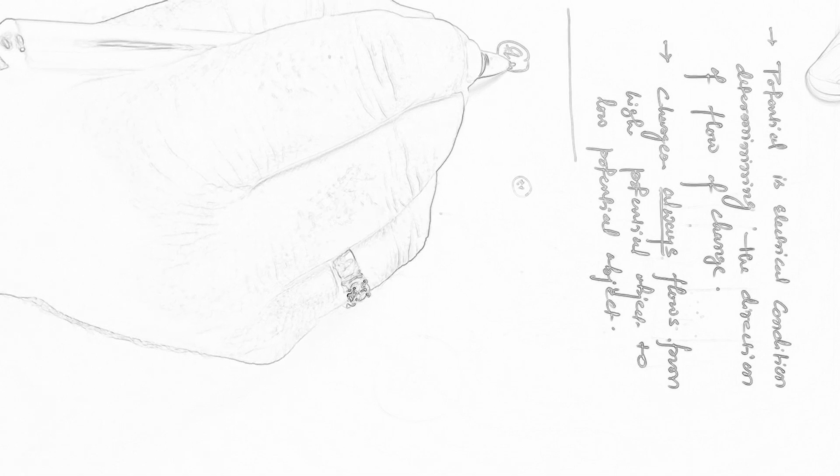As this one is also positive, Q will repel this +1, and it will repel until the field of Q ends. Where does the field of Q end? At infinity, where the field becomes 0.